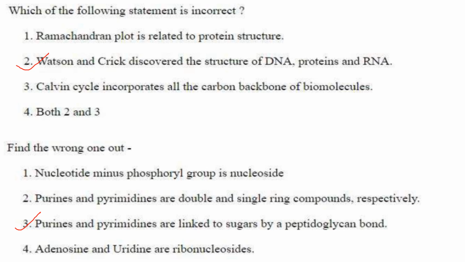Purines and pyrimidines are linked to sugars by peptidoglycan bond. It is not a peptidoglycan bond, it is an N-glycosidic bond. So that is your answer. They have asked for the wrong one. Adenosine and uridine are ribonucleosides. That is also correct.